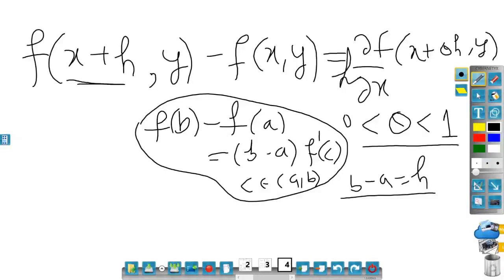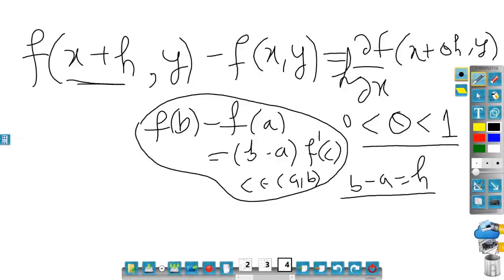If you do not write this theta, then you cannot write the Lagrange's mean value theorem. So this is basically a parameterization from x comma y to x plus h comma y, a line segment joining x comma y to x plus h comma y. That is what x to x plus h.